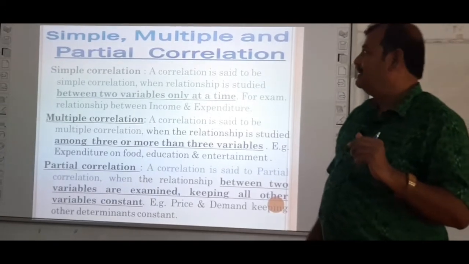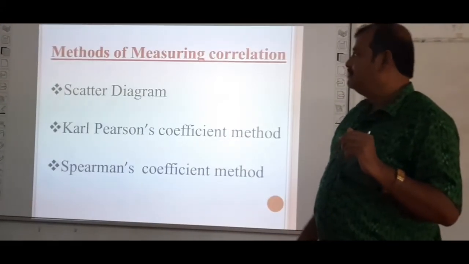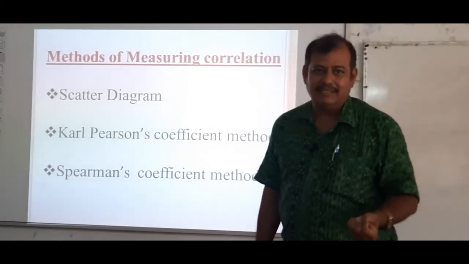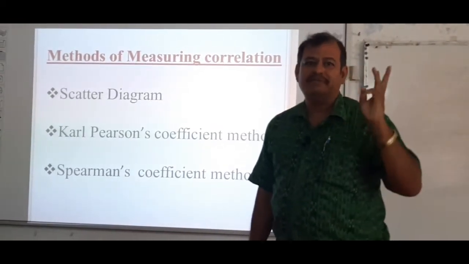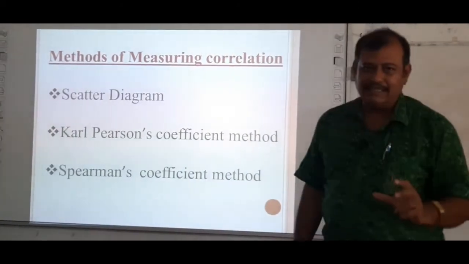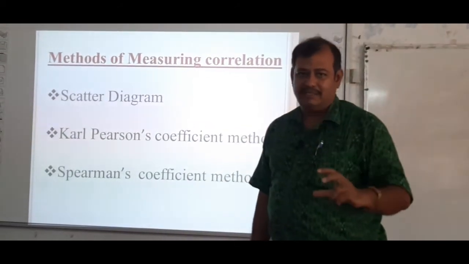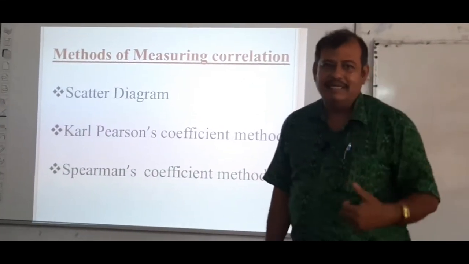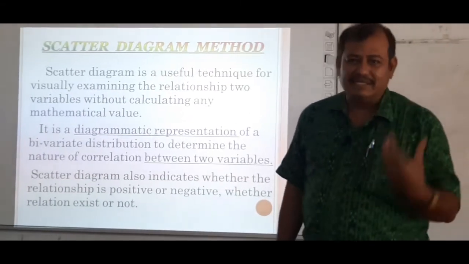And now let us move on to the different methods of measurement of correlation. Mainly speaking, we have three methods of measurement of correlation: that is a scatter diagram, Karl Pearson's correlation coefficient and Spearman's rank correlation coefficient. Today we will discuss the scatter diagram.